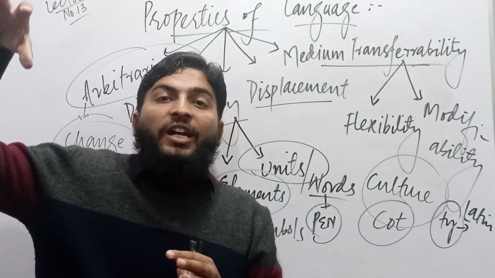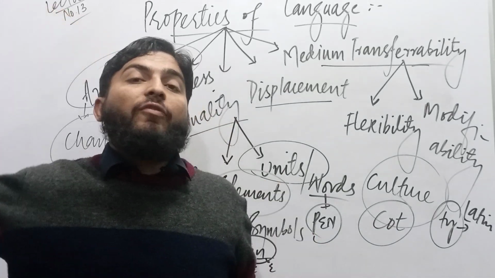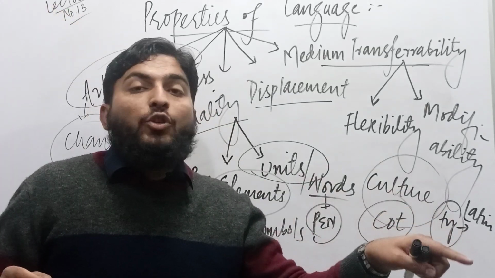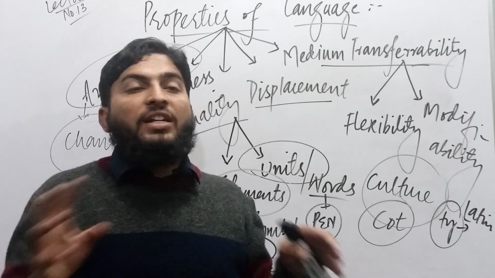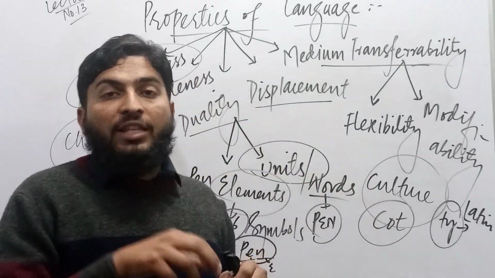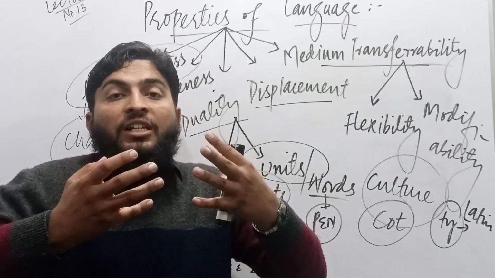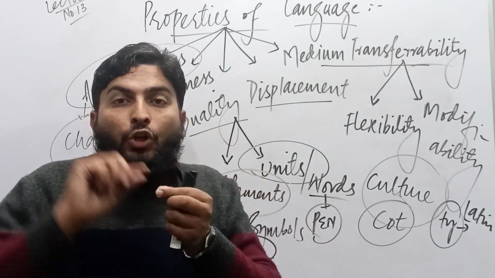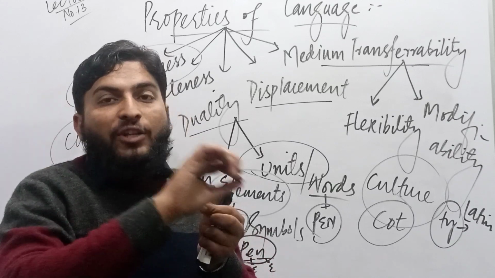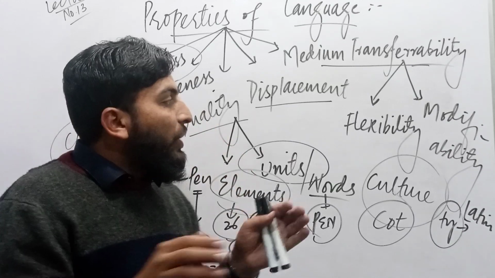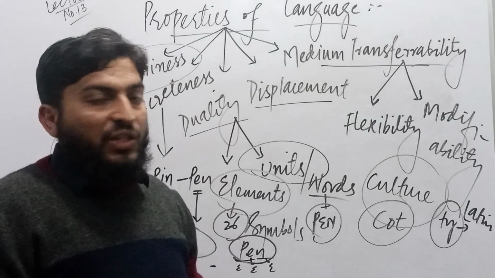One uses one word, the second understands the word of the first, and then the second uses one word and the first understands the words of the second. Then combining them, they speak. One gives a place to the word of the other, and the other gives a place to the word of the first. So this is called medium transferability.